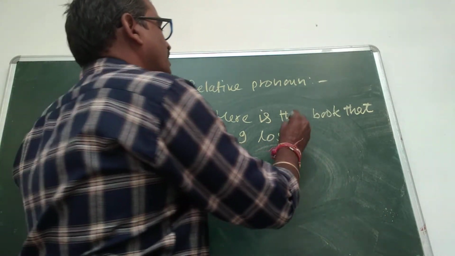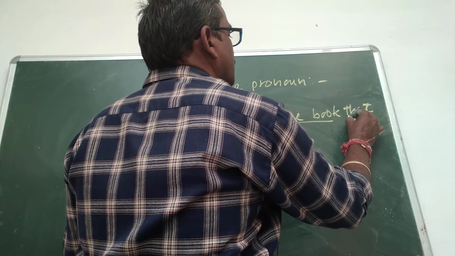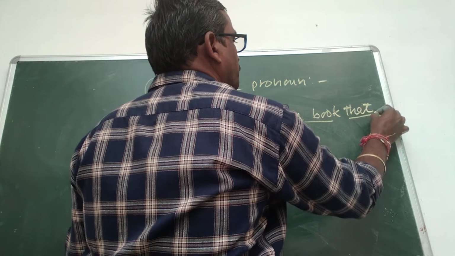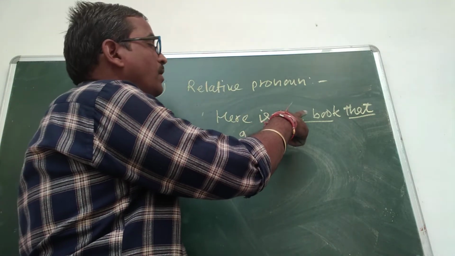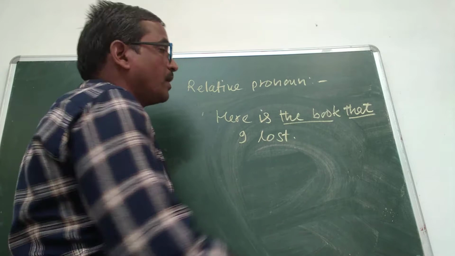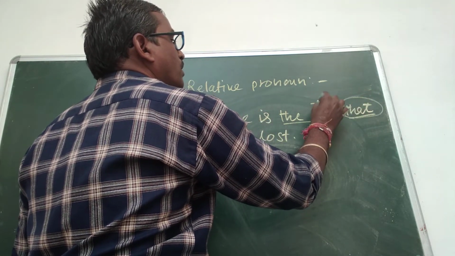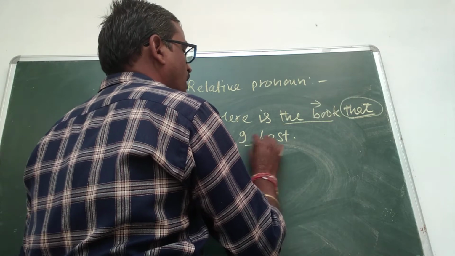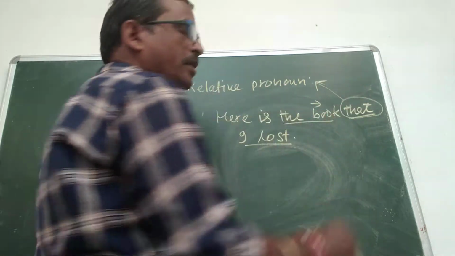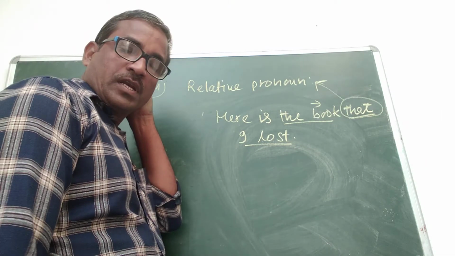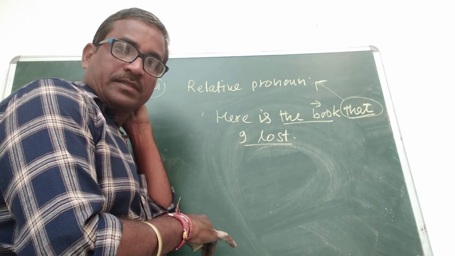Here the book is the noun, and that is the word that is used for the book. So it relates the noun with other parts of the sentence. So it is called a relative pronoun. Relative pronoun is the one which relates the noun with other things of the sentence.